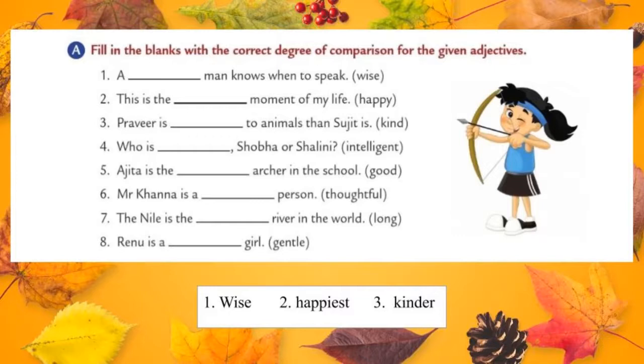And the third one, Praveer is dash to animals than Sujit is. The given adjective is kind. When we compare two things or two persons, it is known as comparative degree.